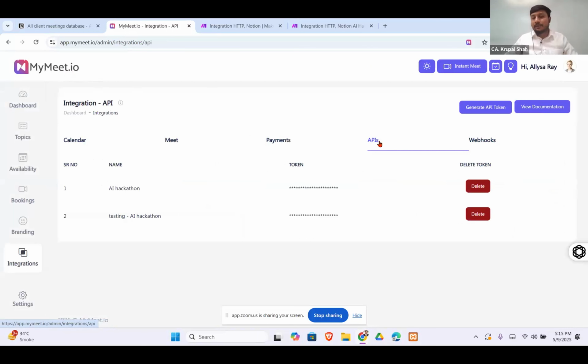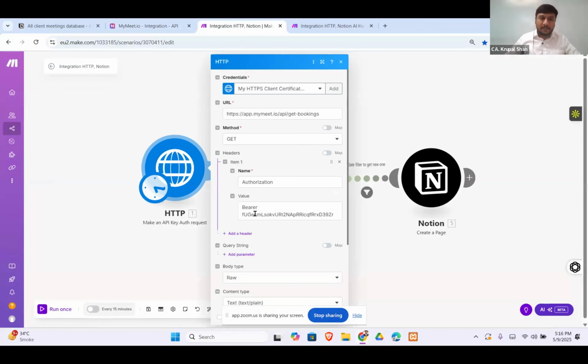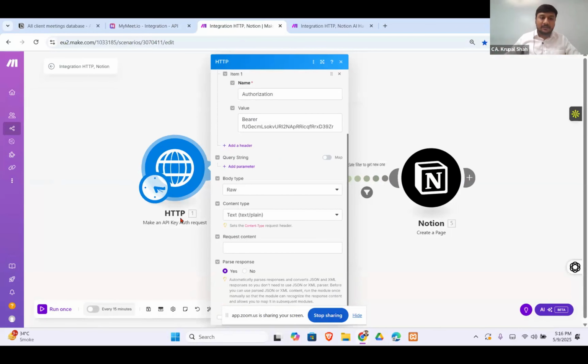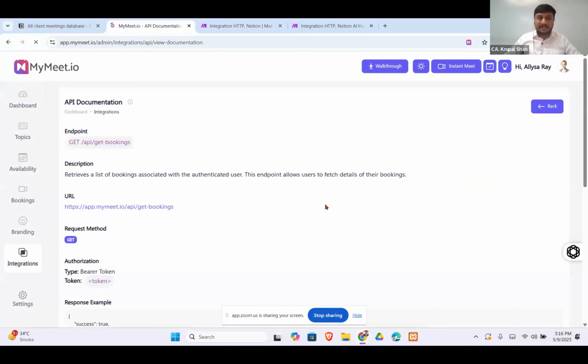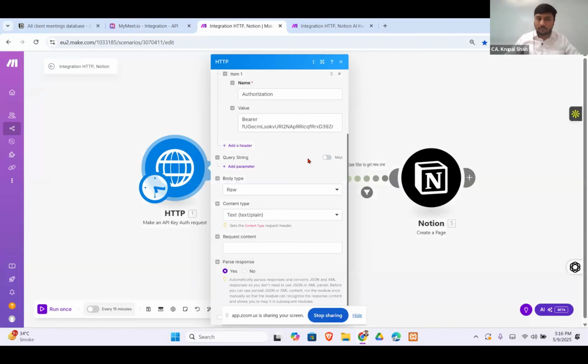Now, APIs are used to send all the past details to a particular place, and webhooks are used to send meetings one by one. So understand it this way: APIs are for the retrospective effect, and webhooks are for the prospective effect. For this demonstration, I have used these APIs. I have used an HTTP module and entered these details for the APIs, and all the documentation is listed in this section. You are just required to follow those steps.